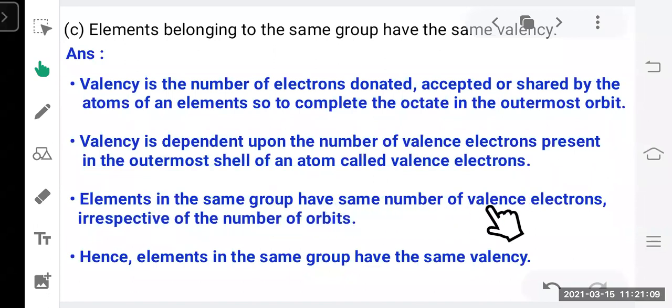Elements in the same group have the same number of valence electrons irrespective of the number of orbits. Hence, elements in the same group have the same valency.